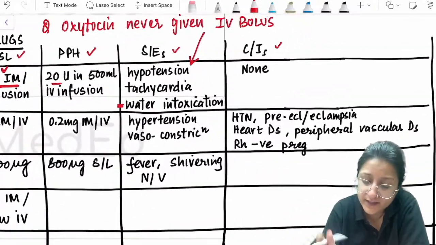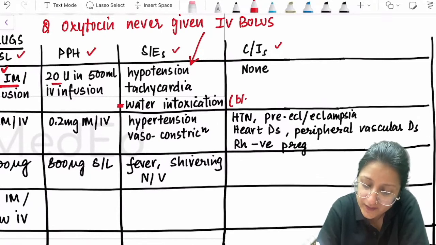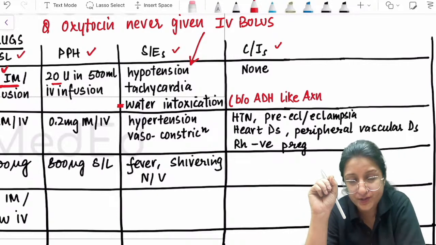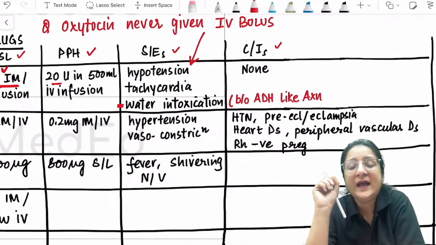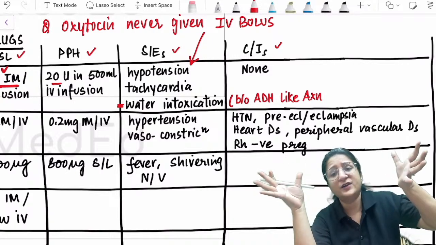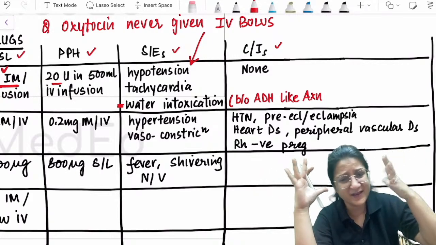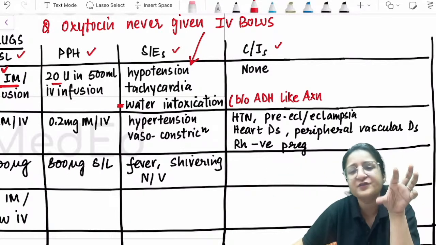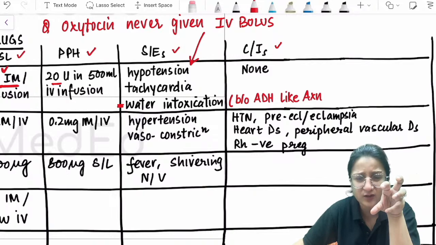This water intoxication is because of the ADH-like action of oxytocin in high dosages, antidiuretic-like hormone action, but in very high dosages. In clinical practice this situation doesn't come up, okay? But you need to remember water intoxication.